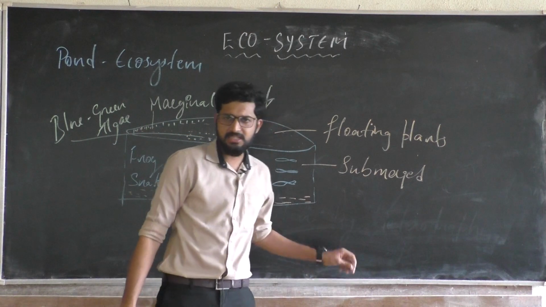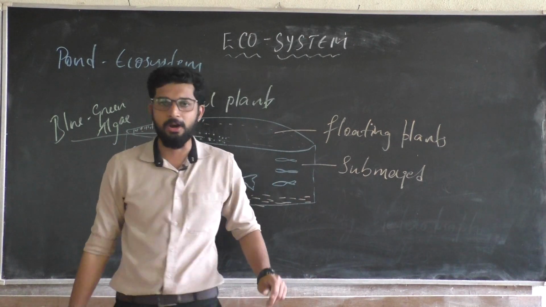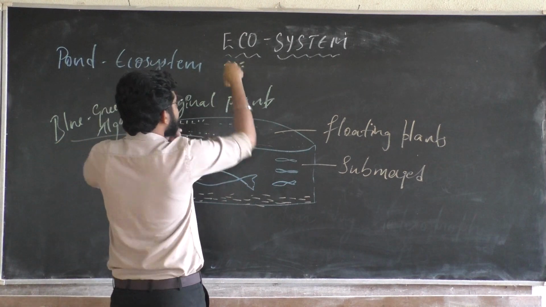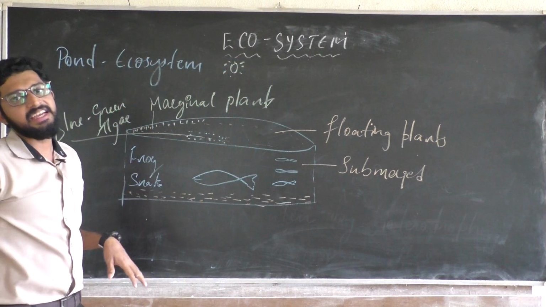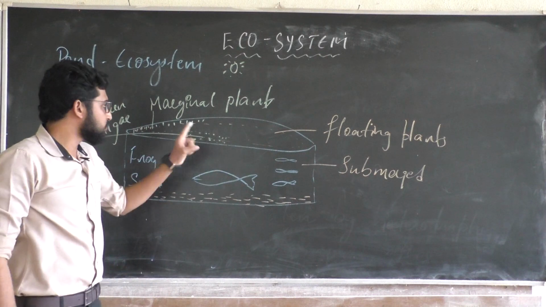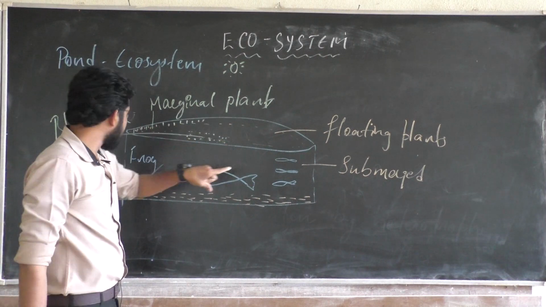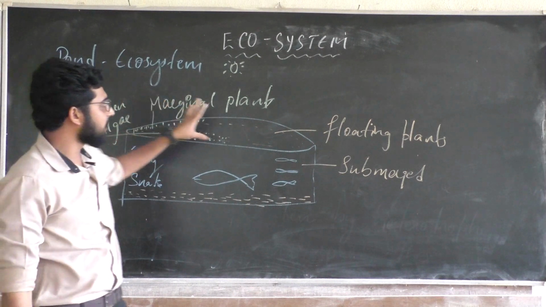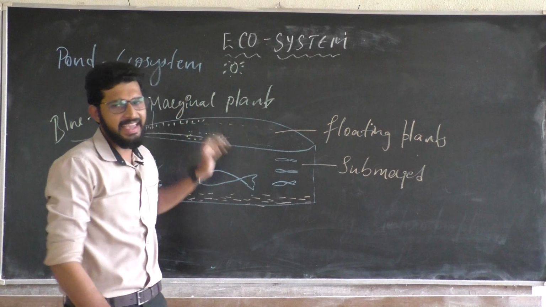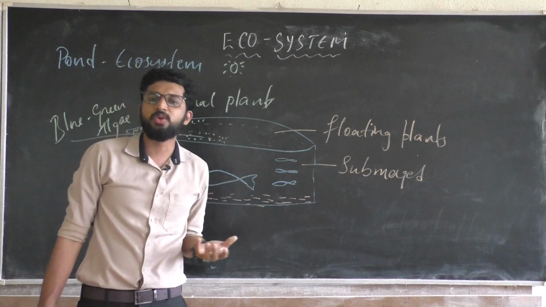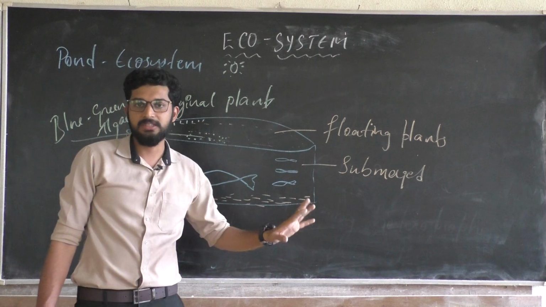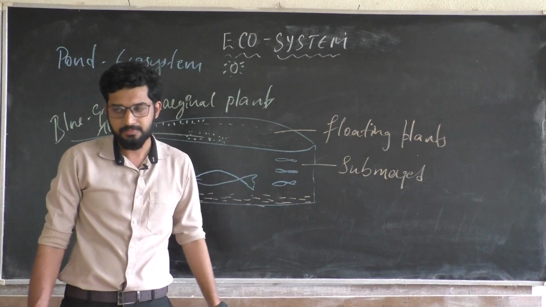I have the sun here giving solar radiation input for this pond, so that the plants, whether blue green algae, floating plants, submerged or marginal, utilize solar radiation. They undergo the process of photosynthesis and start producing their own food.